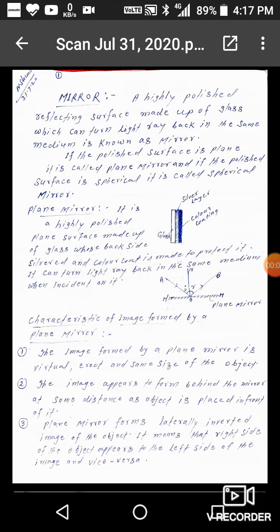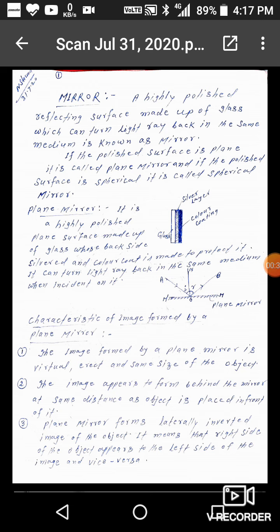Hello students, in this video lecture I am going to explain about the mirror. A mirror is a highly polished reflecting surface made up of glass which can turn a light ray back in the same medium. If the polished surface is plane, it is called a plane mirror, or if the polished surface is spherical, it is called a spherical mirror.